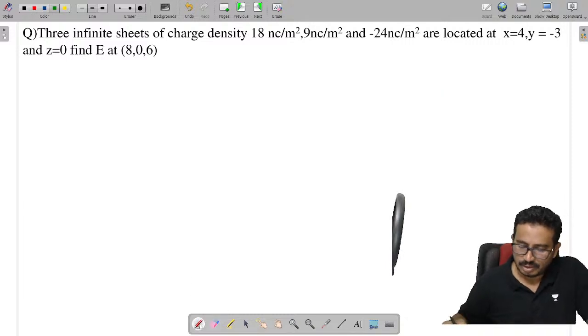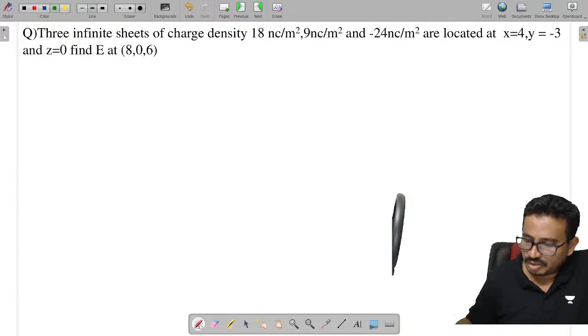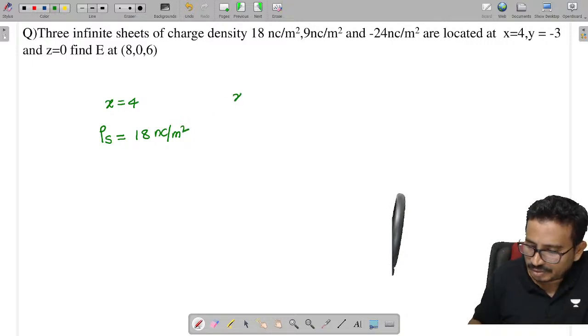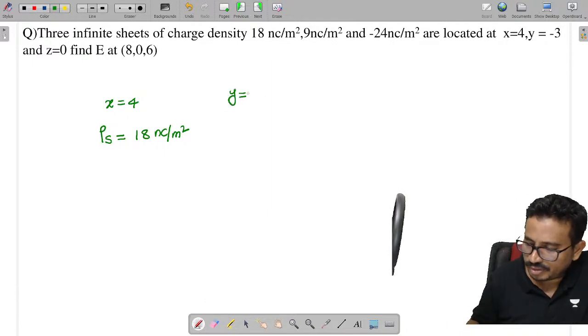Listen carefully. I have three infinite sheets given. One charge is located at x equal to 4, with a charge density rho s of 18 nanocoulombs per meter square. The second is on the y axis at y equal to -3, with rho s of 9 nanocoulombs per meter square.